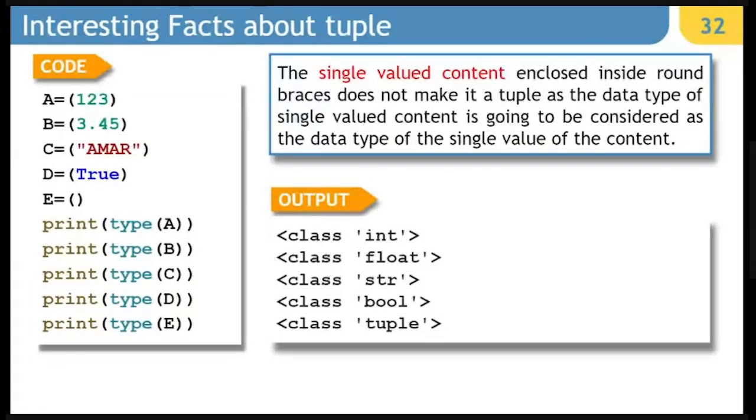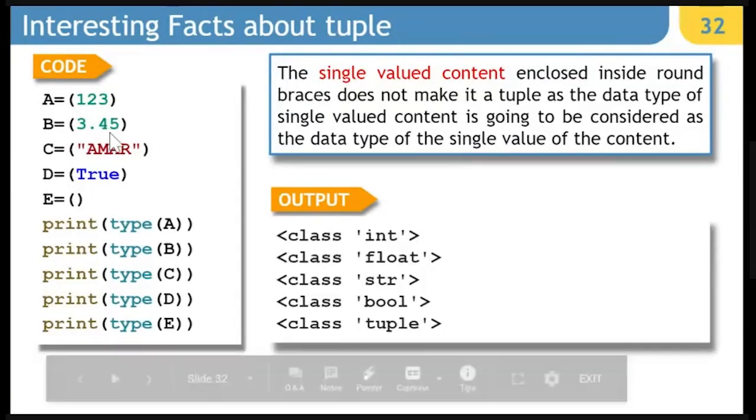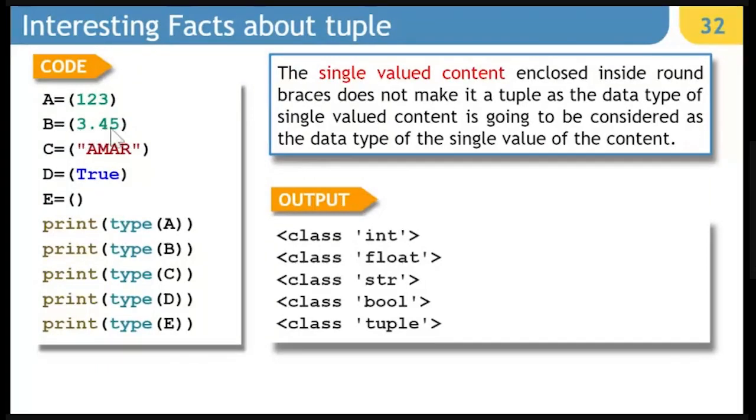So if you want to make this as a tuple, you have to write 1, 2, 3, comma. If you want to make this as tuple, you have to write 3.45, comma. If you want to make this as tuple, then you have to put a comma here. If you want to make a tuple with this, you have to put a comma here. Otherwise, it will be taken as the original data type only.